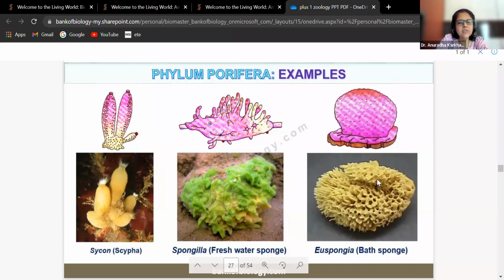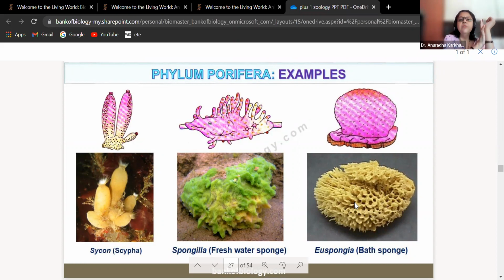Why do we call it a bath sponge? You know, we use this for scrubbing. Many of us use this as a scrub. I don't know if you have ever used it. We give it a little shape and make a scrub out of it. It clears out the dead skin of the foot especially. Therefore, it's called the bath sponge.